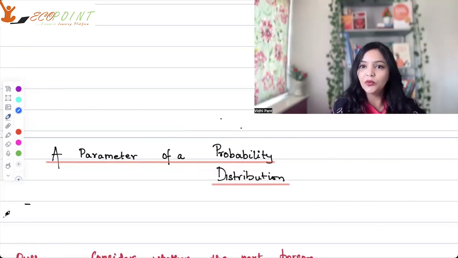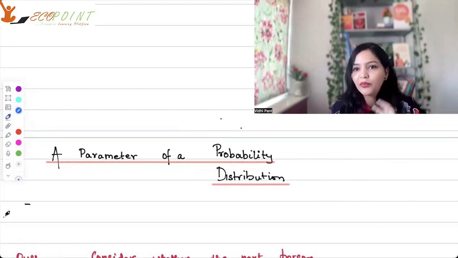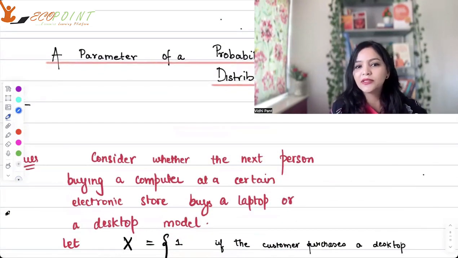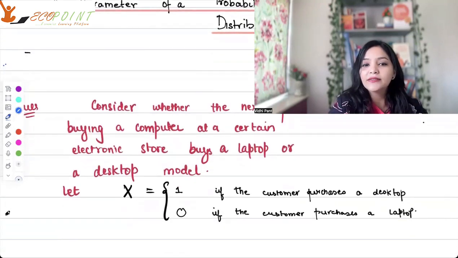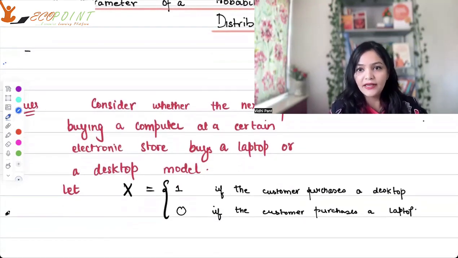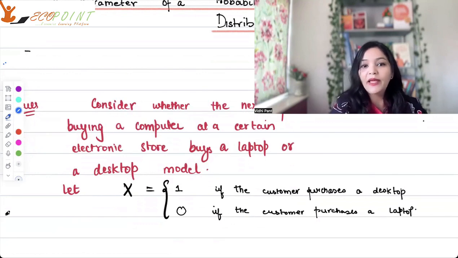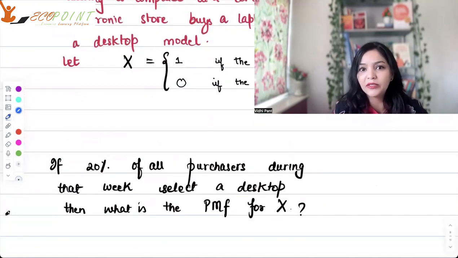For that, I'm going to take you back to an example that we worked on in the previous class. Consider whether the next person buying a computer at a certain electronic store buys a laptop or a desktop model. In this, we gave X, the random variable, two values, 1 and 0: 1 if the customer purchases a desktop, and 0 if the customer purchases a laptop. And I asked you what random variable it is. Yes, it was a Bernoulli random variable.